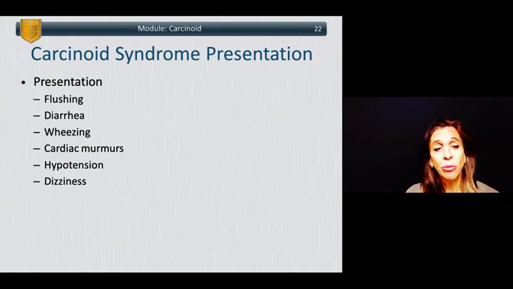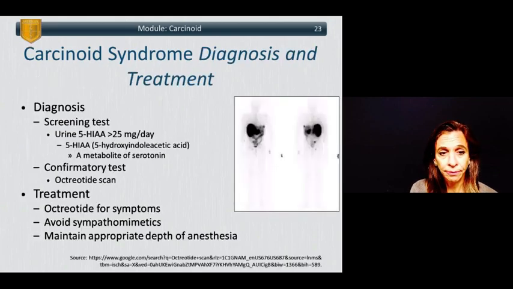So carcinoid syndrome presents with the classic symptoms of flushing, diarrhea, wheezing, cardiac murmurs, hypotension, and dizziness. The hypotension is in stark contrast to the hypertension seen with pheochromocytomas. So what is the diagnosis and treatment?